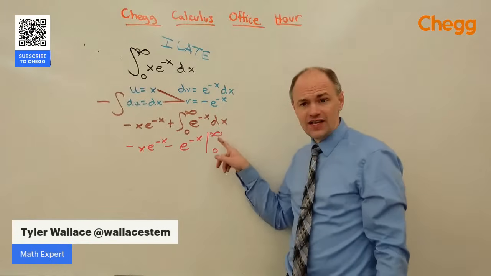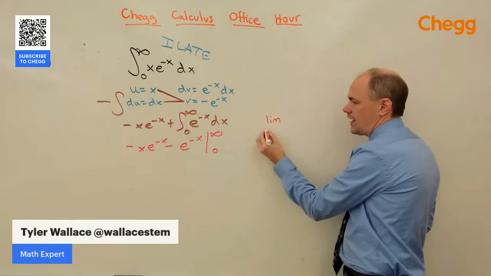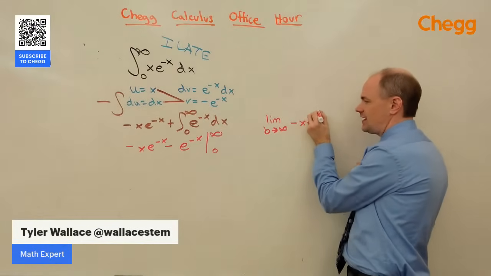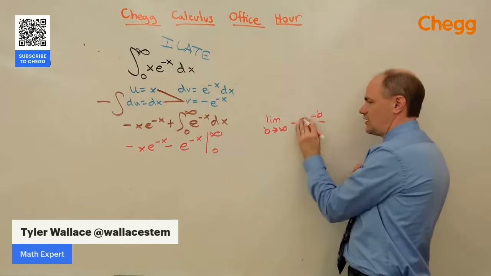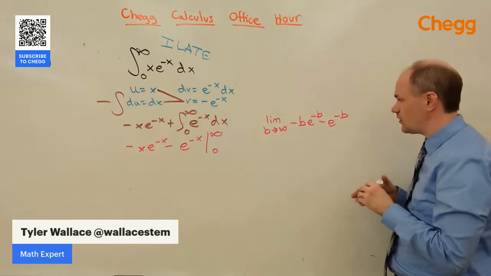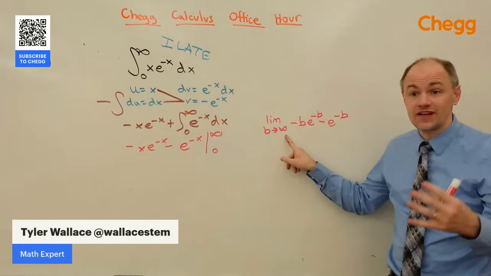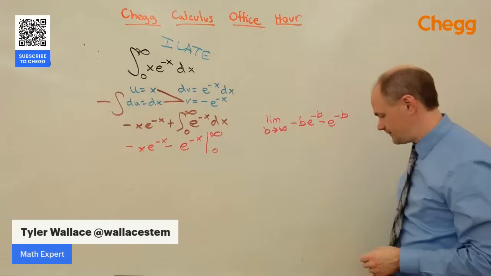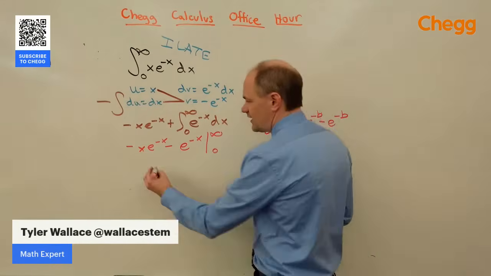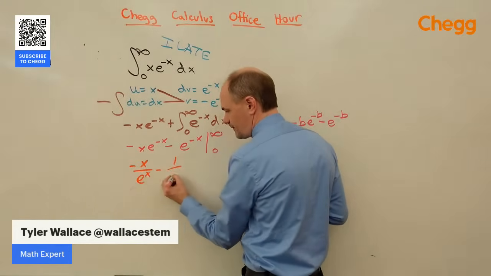So instead of going to infinity, we're going to actually think about taking the limit as b goes to infinity of negative x e to the negative b minus, this should be a b too, minus e to the negative b. So we're just going to put b in there, randomly pick the letter b. We're just going to let that b go to infinity. We're going to take the limit as it goes to infinity. It might be easier to kind of visualize what's happening here if I can rewrite this as those negative exponents in the denominator.